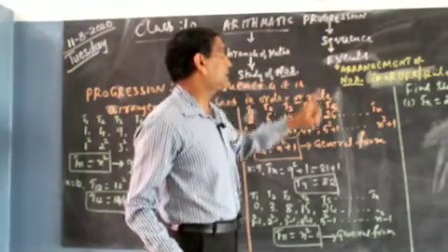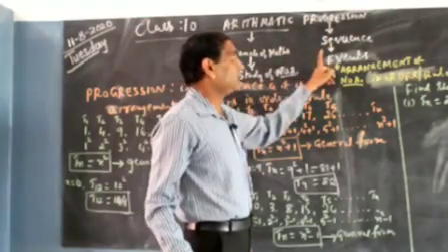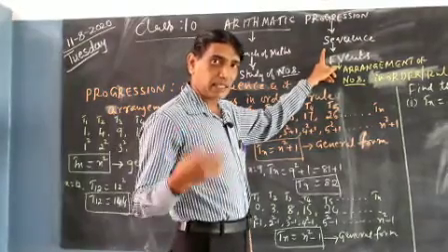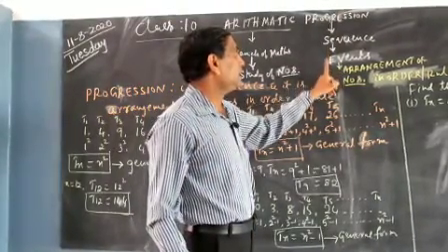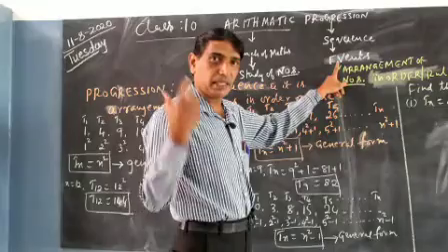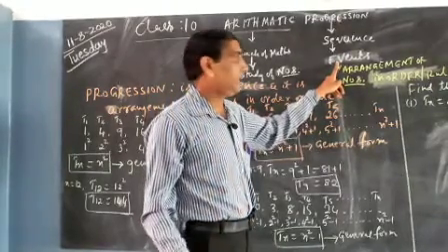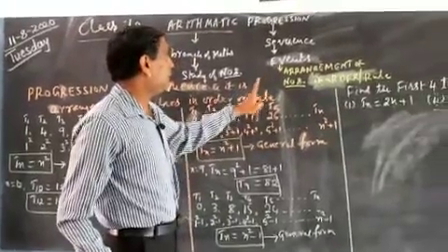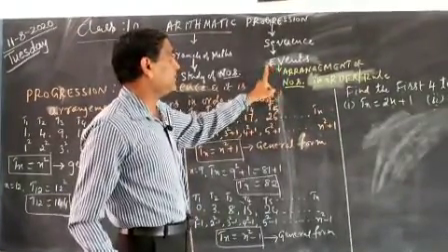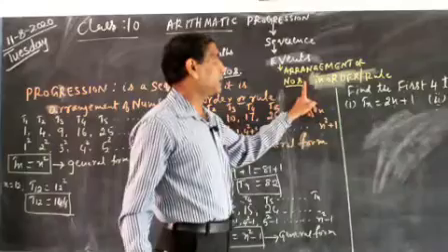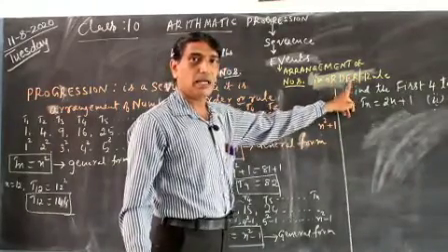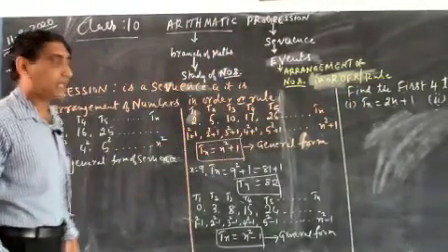Progression means sequence. Sequence is a common term, and it is there everywhere in our daily life. A sequence is a series of events, and an event may be anything. Even coming from school to house is an event. Here in arithmetic progression, a sequence means an arrangement of numbers in order or rule, according to some mathematical rule.